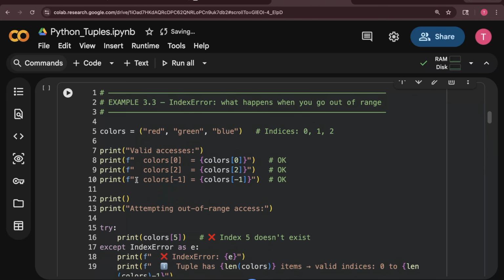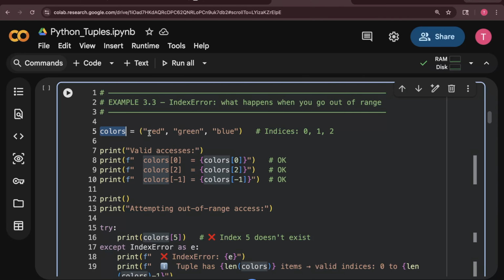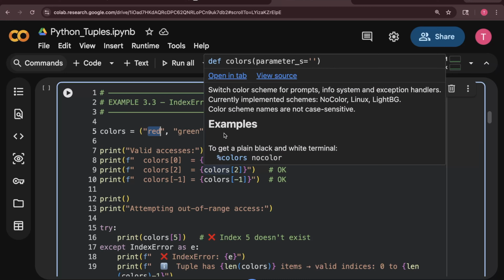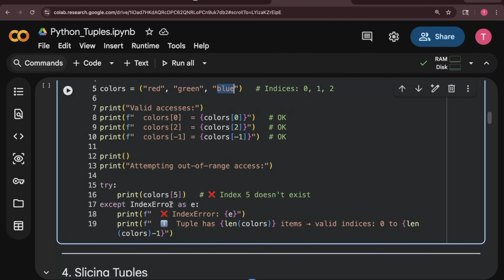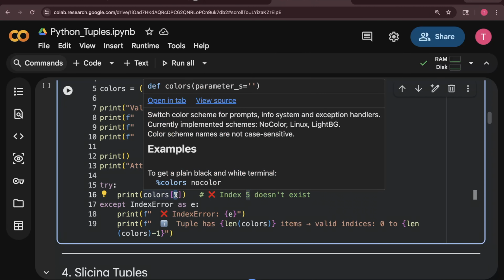Okay, now index error: what happens when you go out of range? You can see I have something called colors, with values red, green, blue. What is the colors 0 value? Red. What is the colors 2 value? Blue. What is the colors minus 1 value? Blue. No problem. But if I try to get colors 5, what will happen?